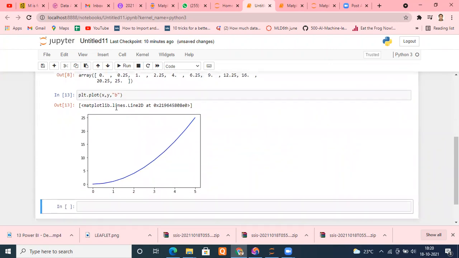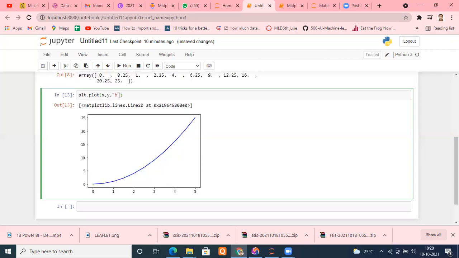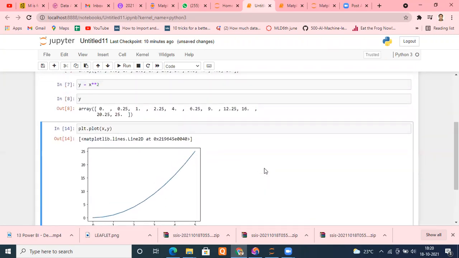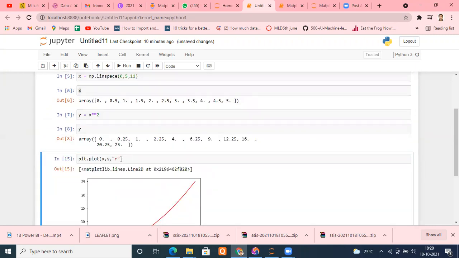But this graph is for me. I will add several things in this. Within this bracket, several things are going to be added very soon. But study from the start. Even we can remove that. If you need a simple graph, just put X and Y, get a graph. If you want to add some color, you want to change some color, use them. It's up to you. Now see, I put an R, I got a red color.